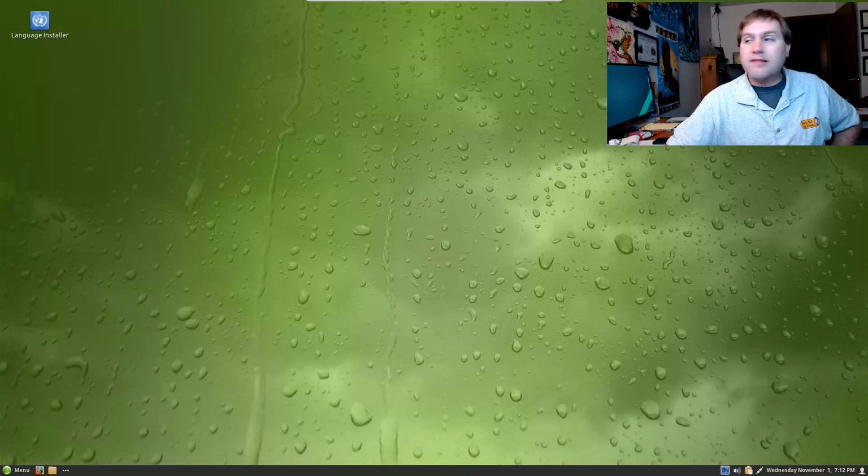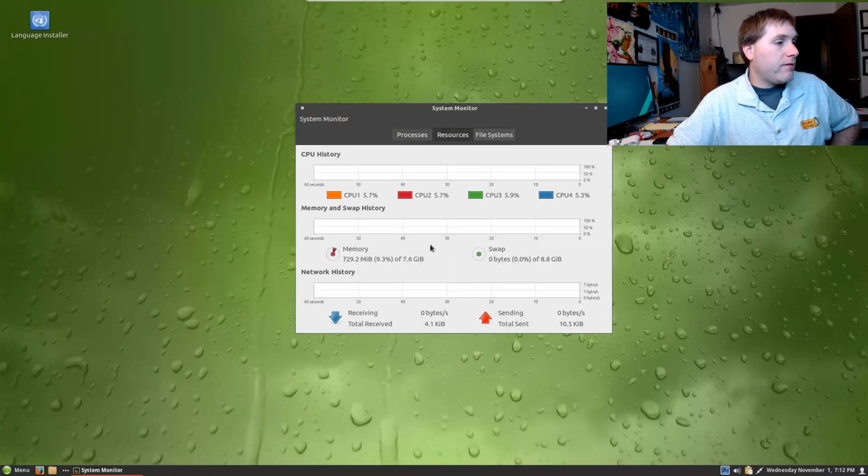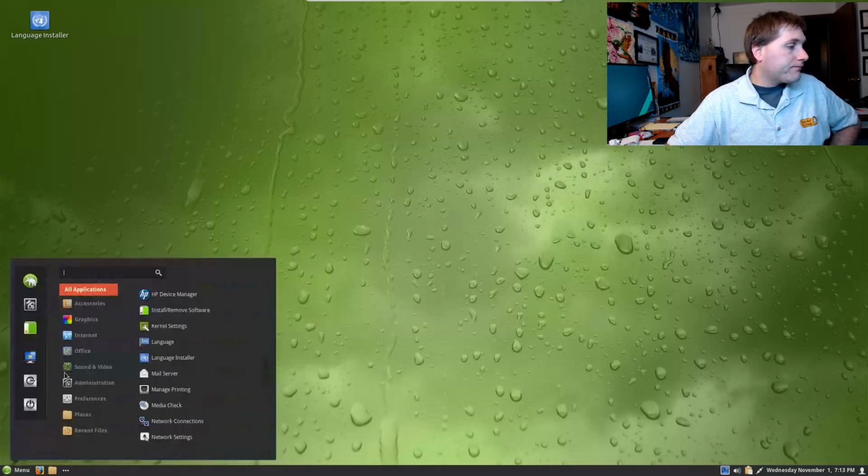Let's go ahead and have a look at the system monitor. I want to see what the system's running on, see how resource heavy it might be. Again, we are running in software rendering mode, so that means that our CPU may be running a little bit higher. We're right now running, wow, we're still only running on 700 megabytes, though. So that looks pretty good.